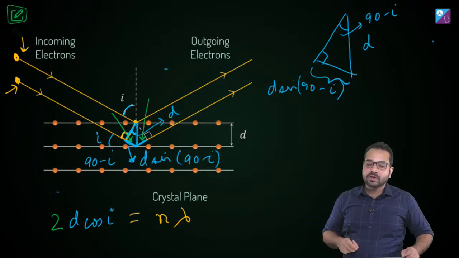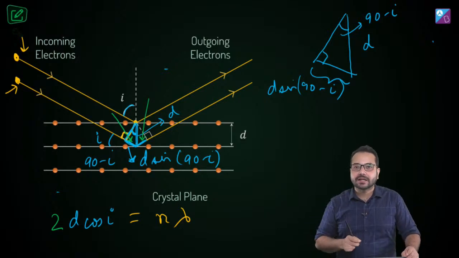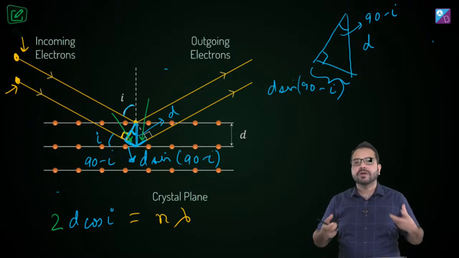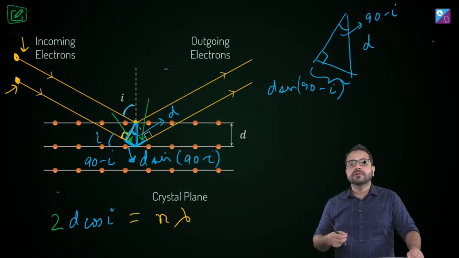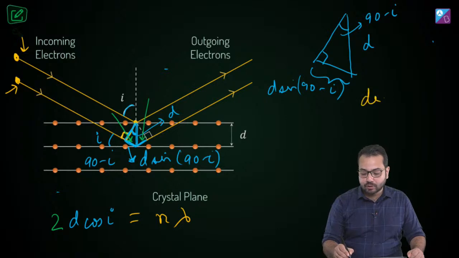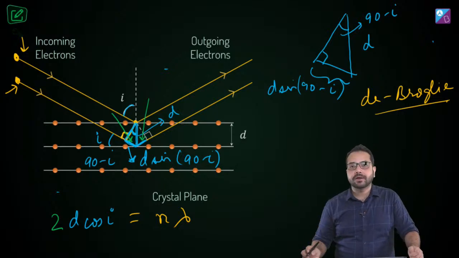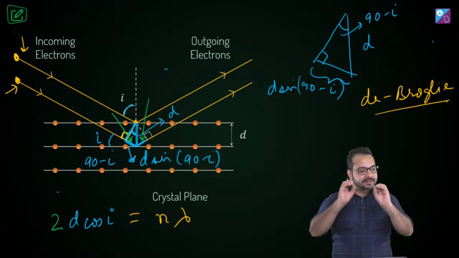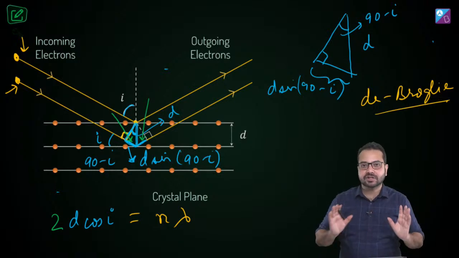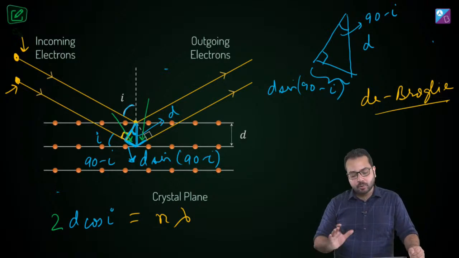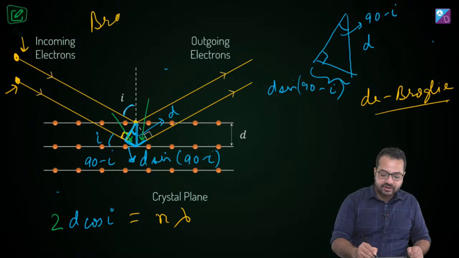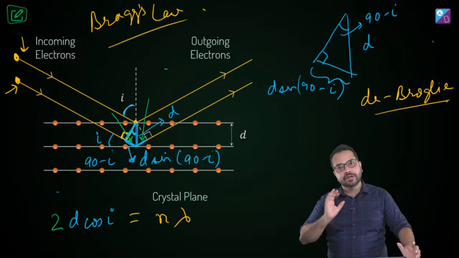And what is lambda over here? Lambda is the wavelength. And for a particle, how do we define the wavelength? We define it by the de Broglie wavelength. Do you remember? De Broglie wavelength. So this lambda is the de Broglie wavelength. Is that correct? Is the X-ray diffraction clear? Any problem over here? This is also called Bragg's law. Okay, so is the X-ray diffraction clear?